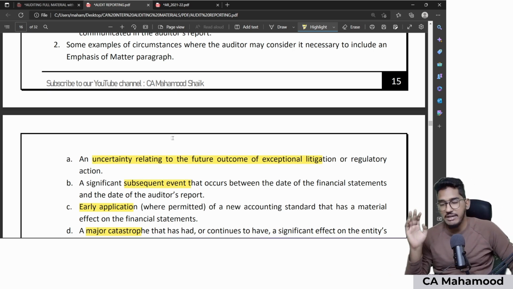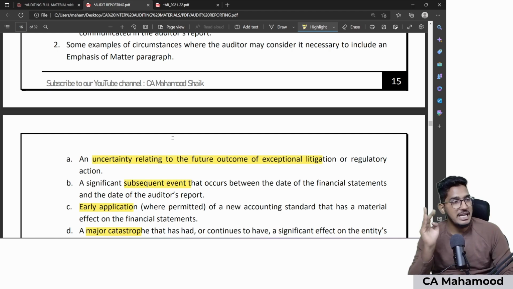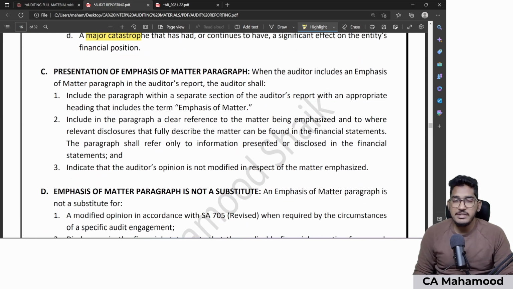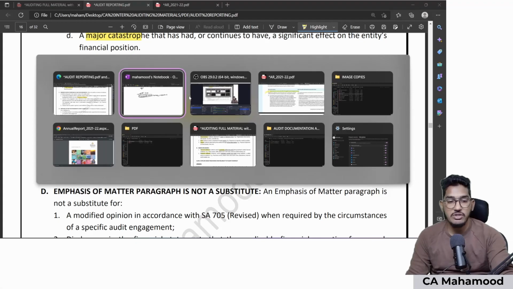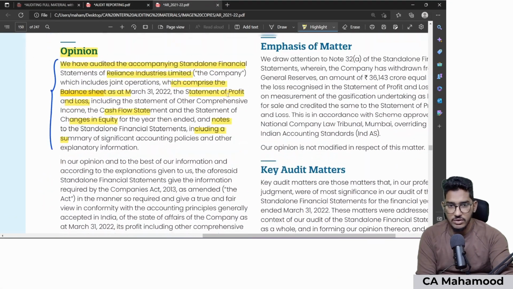So what are the 4 examples I have told? Pending litigations, subsequent events, early application of accounting standard, or a major catastrophe or calamity which has taken place during the year. Next, sir, what is the manner of presentation? Very simple. Highlight that matter in a separate paragraph. Give a separate heading in the audit report, emphasis of matter paragraph, and in that you try to highlight the information.